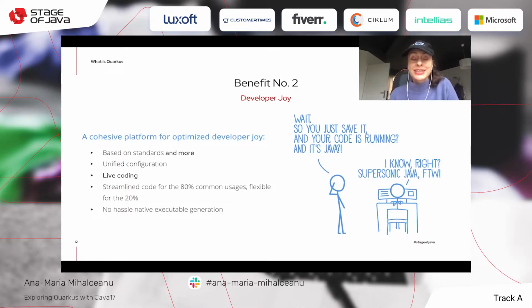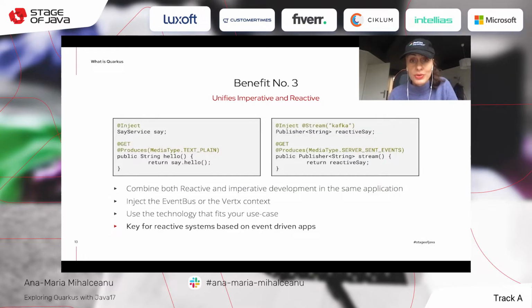Moreover, continuous testing and dev services, which were introduced starting with Quarkus 2, are bringing even more developer joy, because I'm sure you all wanted for a long time to get feedback that some tests need to be changed once you've changed the code, and not run the entire testing part every time and wait a lot of time to get the results. You need a faster feedback. And then with dev services you no longer focus on configuring complex local setups and so on. That is being spun up for you.